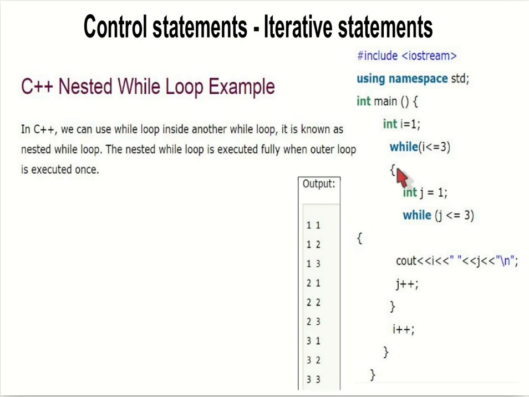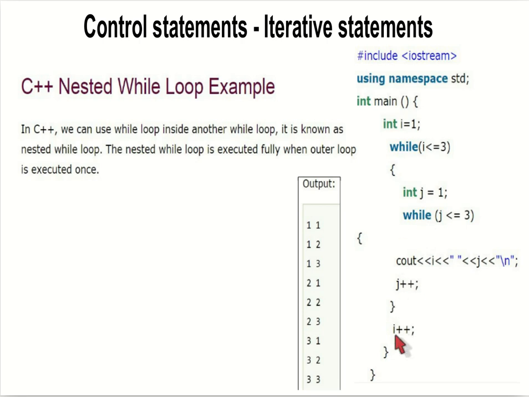So it will go again to this condition. Now j's value is 2. Is 2 less than or equal to 3? Yes. So it will print what? What is the value of i here now? 1. So 1 and 2 will be printed. Then j is incremented and becomes 3. 3 is less than or equal to 3, so it will produce the output 1, 3. Now j's value will become 4. 4 is not less than or equal to 3, so it will break this loop.